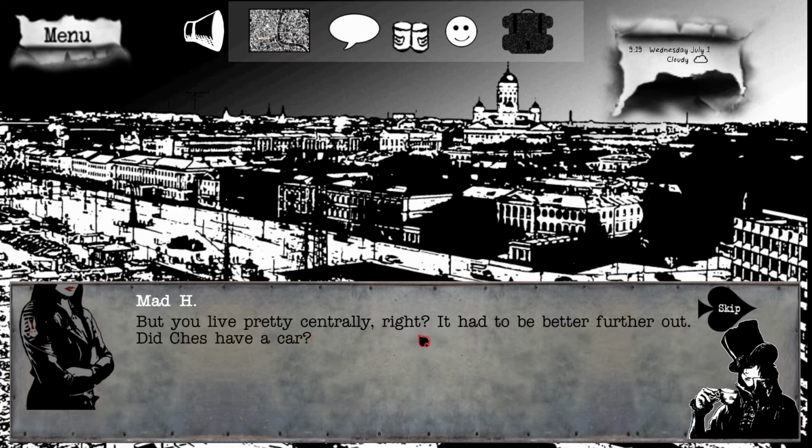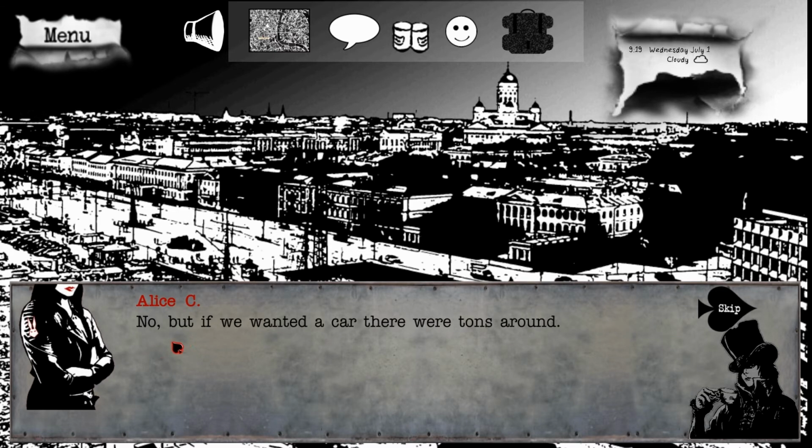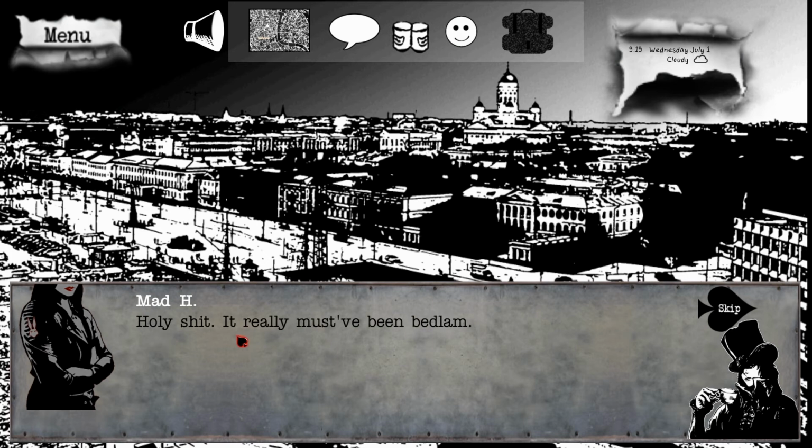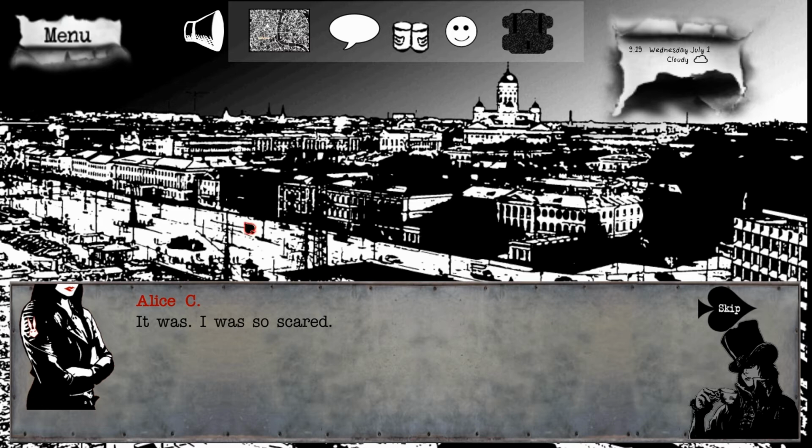But you live pretty centrally, right? It had to be better further out. Did Chess have a car? No. But if we wanted a car, there were tons around. People just left their keys in the ignition and ran. Holy shit. It really must have been bedlam. Probably was. Think about it, bombs are dropping, dude. There are people running scared for their lives. Like she said, I was so scared.